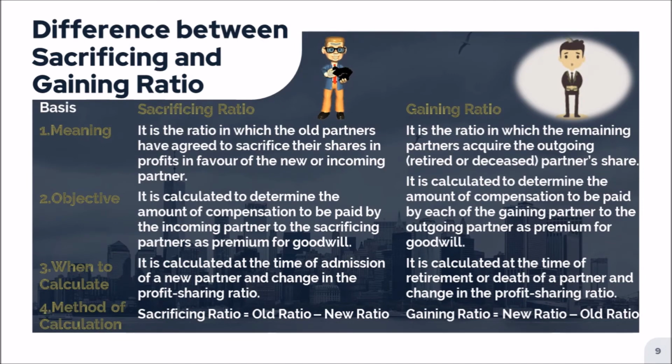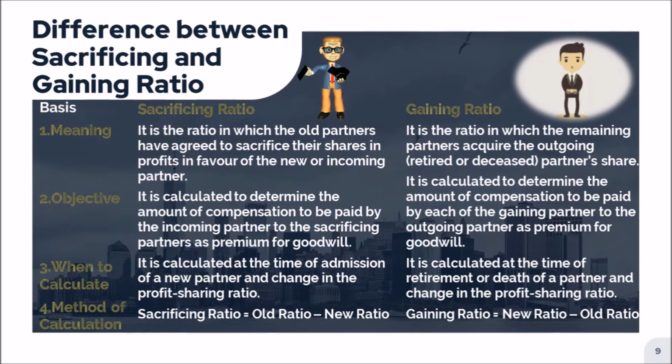Now base number 3, when to calculate. Sacrificing ratio is calculated at the time of admission of a new partner, like I told you, and change in the profit sharing ratio. Both are calculated at that time. We have already learned that. Gaining ratio is calculated at the time of retirement or death of a partner, and change in the profit sharing ratio. So you must notice that change in the profit sharing ratio is common.